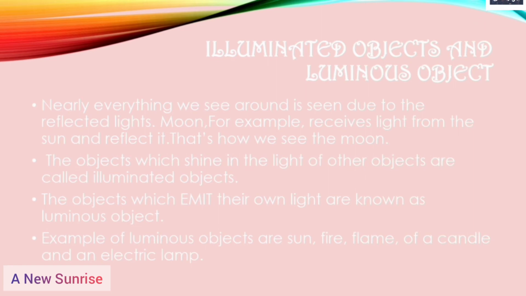The objects which emit their own light are known as luminous objects. What is a luminous object? The objects which emit their own light are known as luminous objects. Examples of luminous objects are the sun, fire, flame of a candle, and an electric lamp.